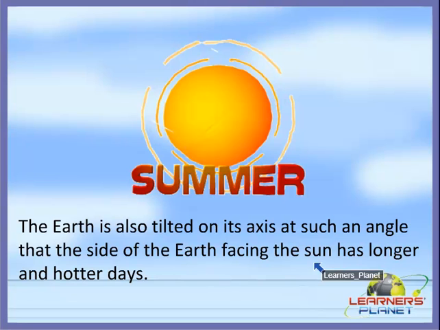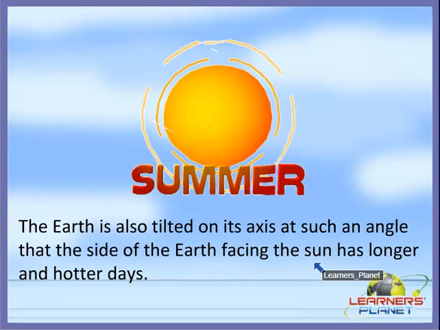So always remember that the earth is tilted on its axis, and because the earth is tilted at such an angle, it causes the change in the weather, right? That is why we can say that the side of the earth which faces the sun has longer and hotter days, and thus we experience summer season, right?